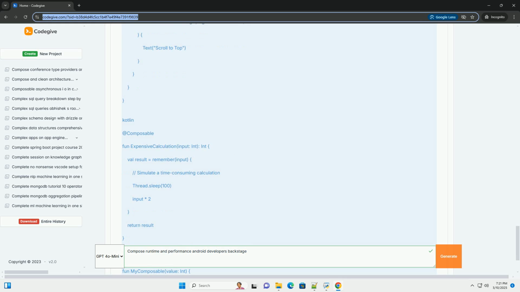Conclusion. Understanding Compose runtime behavior and applying performance optimization techniques are essential for building high-quality, responsive Android apps. By minimizing recompositions, optimizing layouts, and using the right tools, you can create Compose UIs that are both beautiful and performant. This comprehensive tutorial has provided you with the knowledge and tools you need to get started. Remember to continuously profile and analyze your Compose code to identify potential performance bottlenecks and ensure a smooth user experience. Good luck.